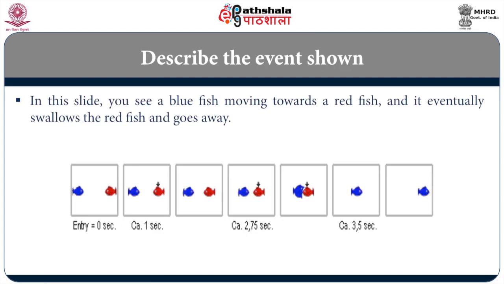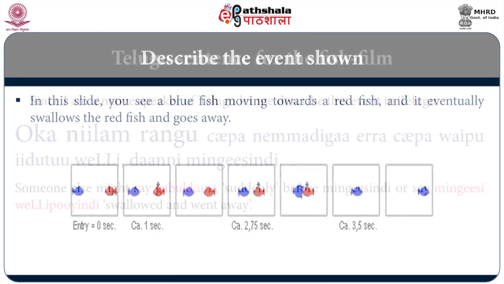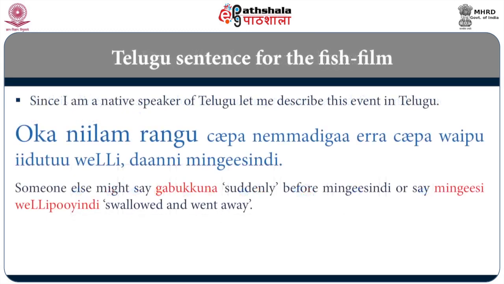Now if you are asked to say, tell me what's happening in that film. Since I am a Telugu speaker, let me try and make the sentence in Telugu. Oka neelam rangu chapa nemmadiga erra chapa vaipu eedutoo velli daanni mingesindi. Someone else might say gabukkuna mingesindi. Someone else might say mingi vellipoyindi. Gabukkuna is suddenly, mingi vellipoyindi is swallowed and went away. Okay, slight variation. This is how we produce sentences in Telugu.